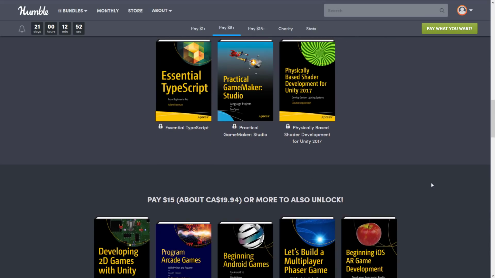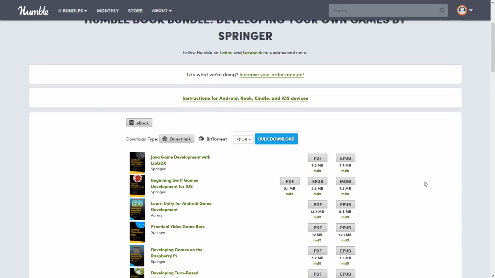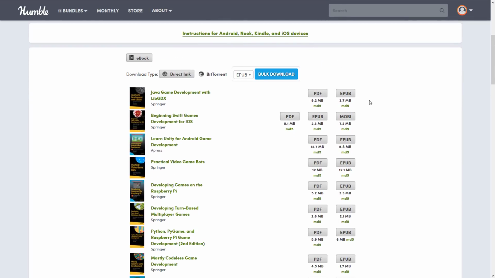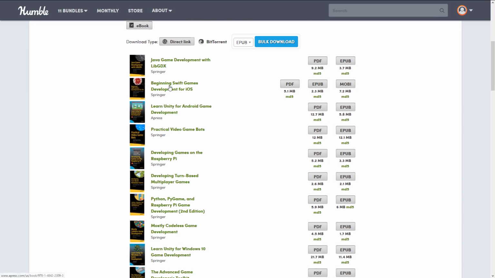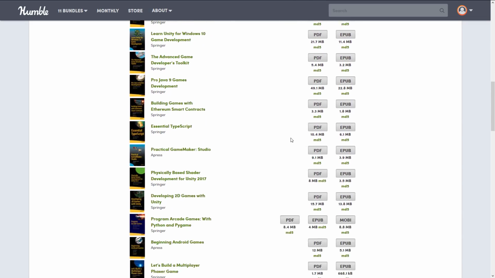game development. So as I mentioned earlier on, I buy these kits all the time and show you what you get. And there's some interesting things here. There's actually not, a lot of times it's all 3 formats. In this particular case, some books are actually only PDF and EPUB. So the Java game development, for example, is just those 2 formats, whereas beginning Swift also includes Mobi. But otherwise, EPUB and PDF for almost all of these cases.